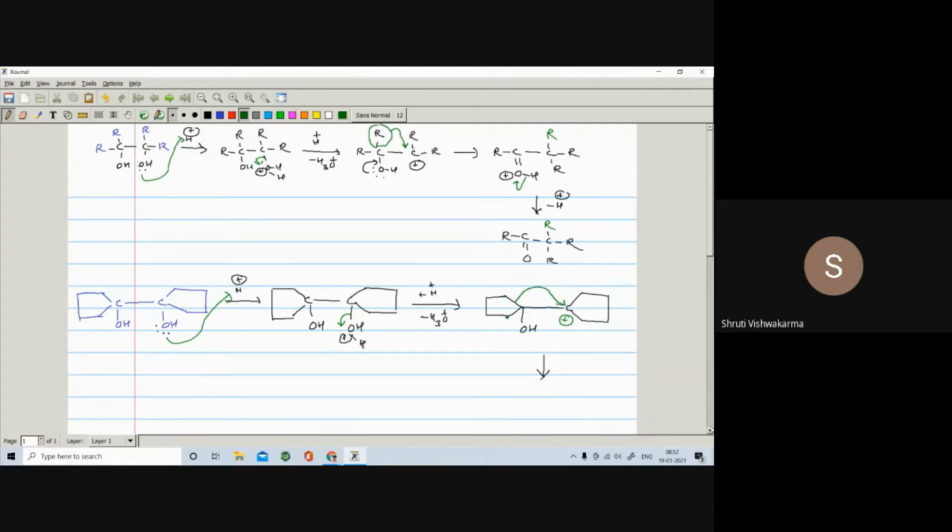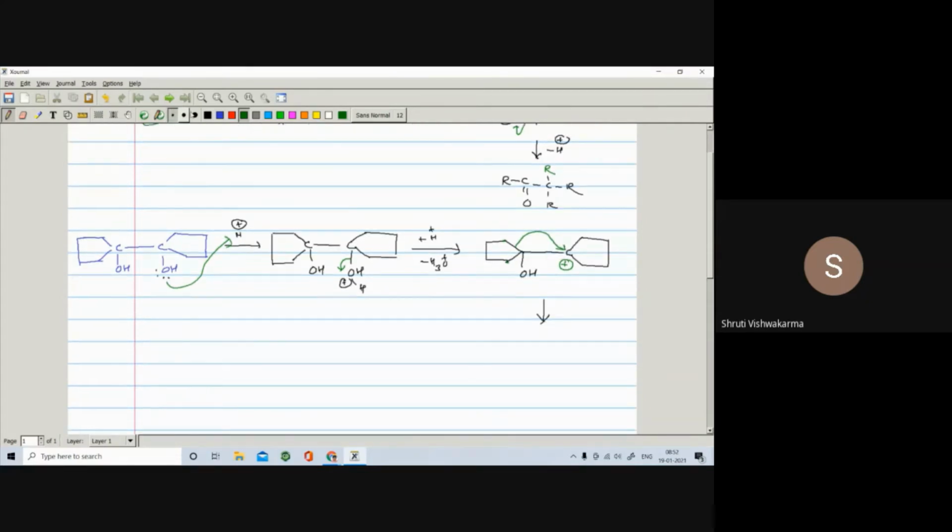Firstly I will write the common part: here is the carbon, here is the carbon, here is OH as it is. Here is also carbon and the remaining part is also as it is. Whatever is common, I am writing first. Here is the 5-membered nucleus. This is the same, this is also the same.